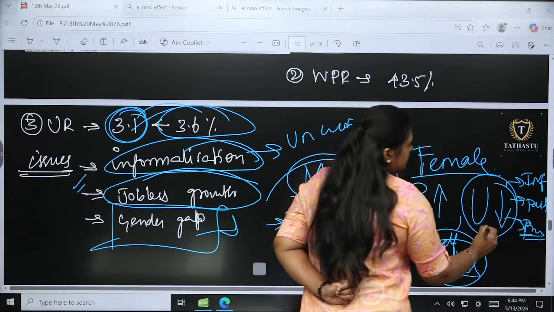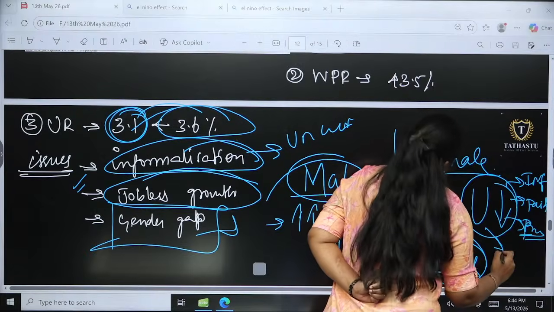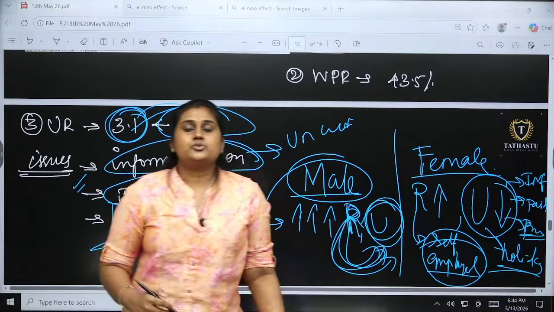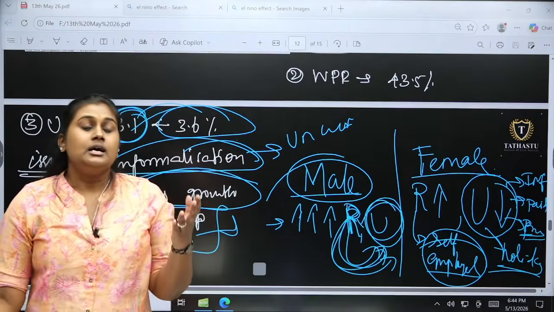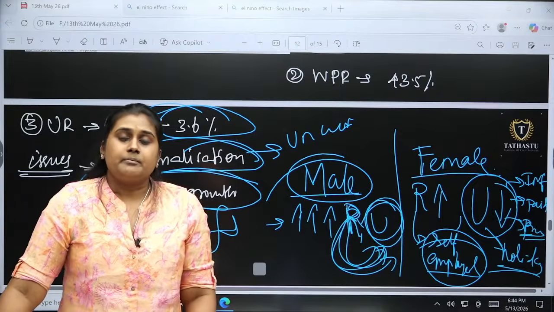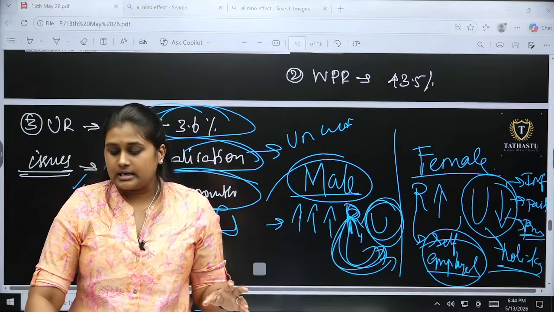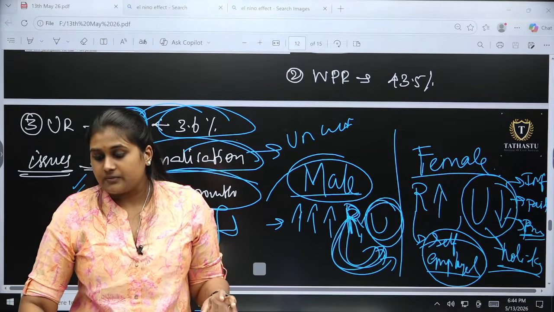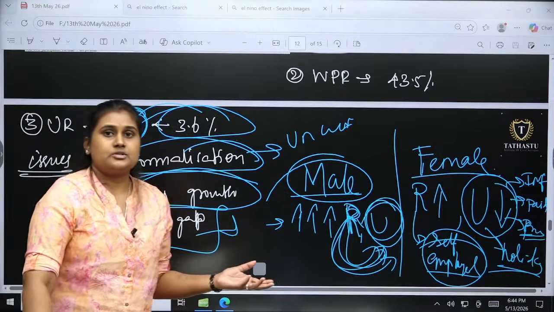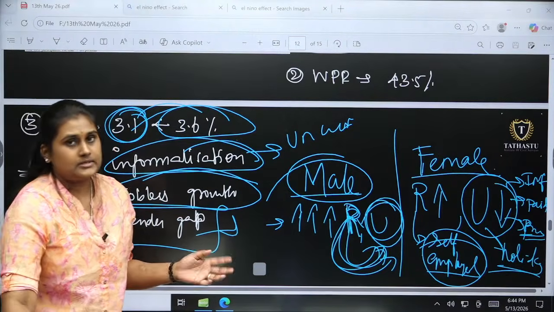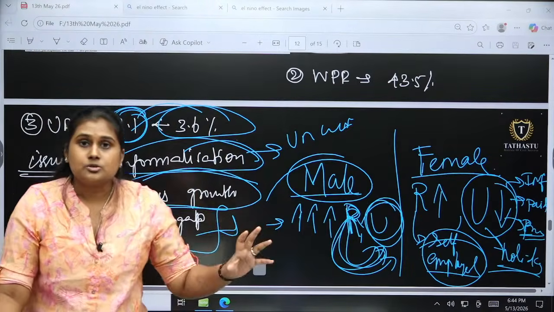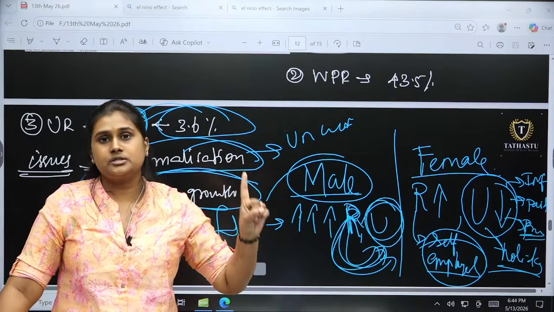And holiday and compensation, when it comes to the menstrual period and the maternity period, only some companies and some areas give the benefits. Otherwise women are not given the benefits of holidays and paid leaves. So these are some of the factors reducing the urban female workforce participation.